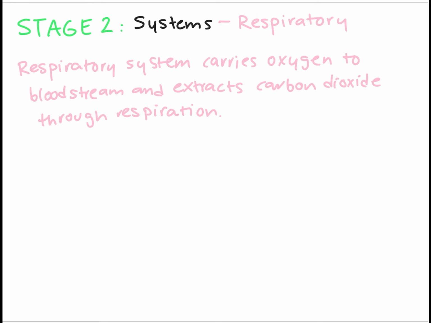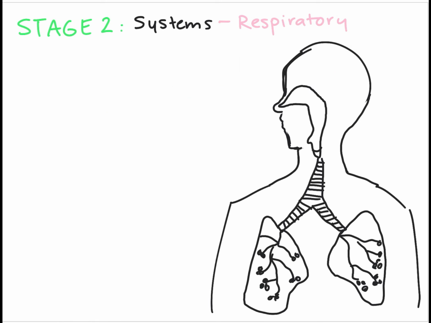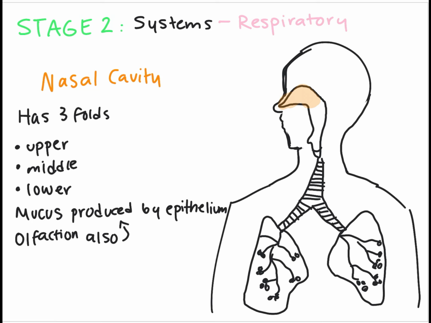Respiratory system. This system carries oxygen to the bloodstream and extracts carbon dioxide through respiration. So this process starts in the nose, in the nasal cavity. Air enters through the nostrils, and in there, evil substances like bacteria are detained from going into your body through the vibrissae, which are hairs in your nostrils, and the sebaceous glands and sweat glands. The epithelium makes mucus and it helps you to smell.